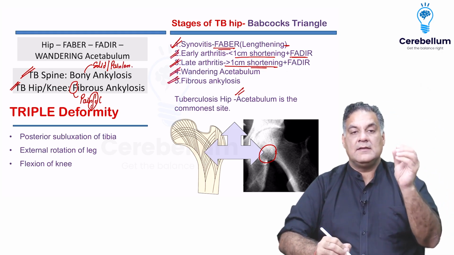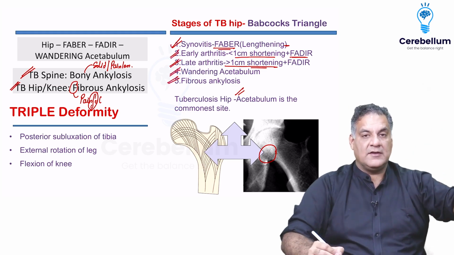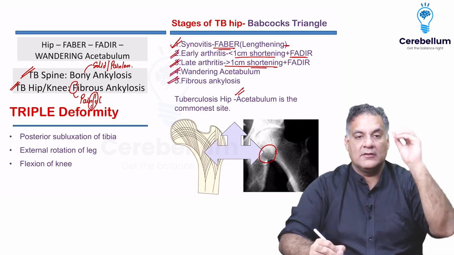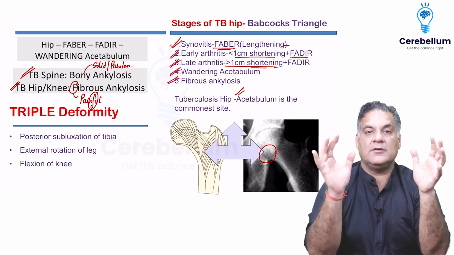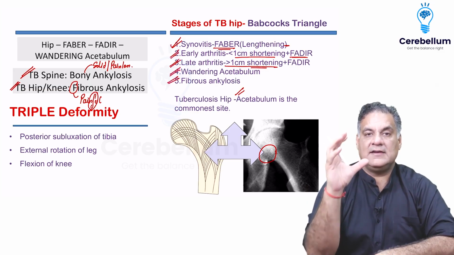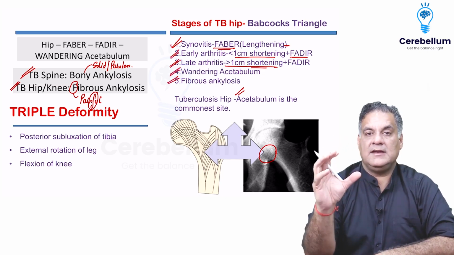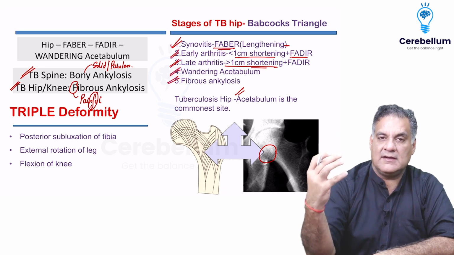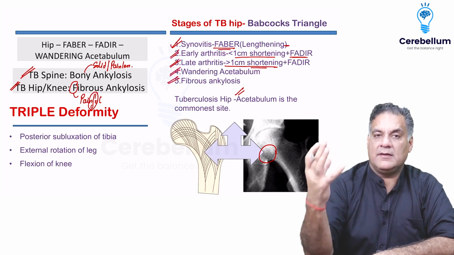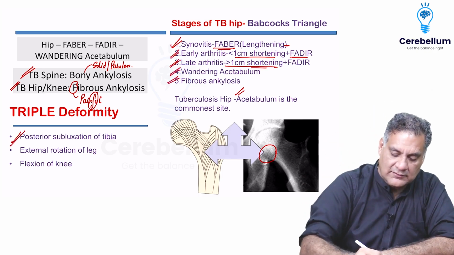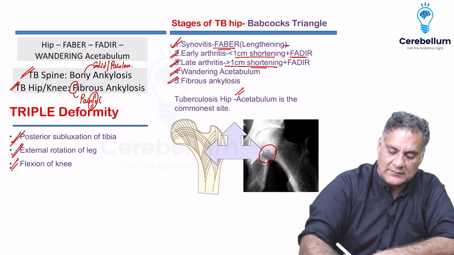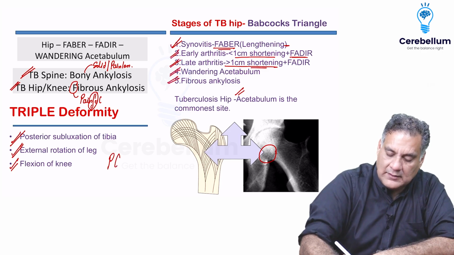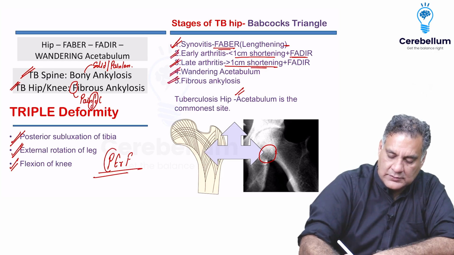And remember, in tuberculosis of the hip, first is FABER, then FADIR, and then wandering acetabulum. That's the order. Also remember, if there is tuberculosis of the knee joint, initially it will cause synovitis and knee flexion. There will be osteopenia, pain, and limp. But as it keeps on destroying, tuberculosis or rheumatoid arthritis will cause a deformity called the triple deformity. There is posterior subluxation of tibia, external rotation of leg, and flexion of the knee, remembered by the mnemonic PERF: posterior subluxation, external rotation, and flexion.